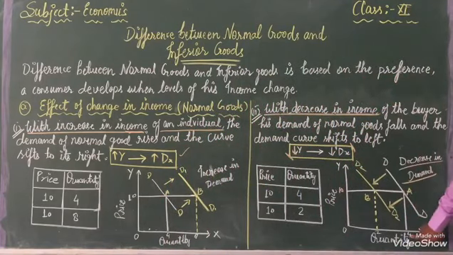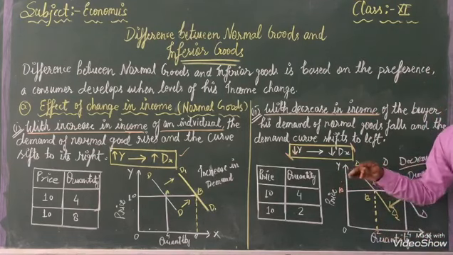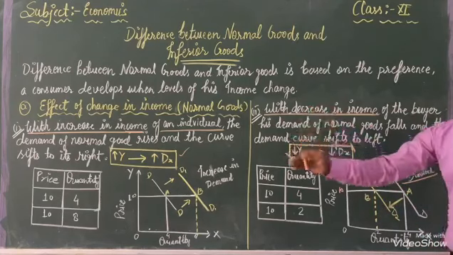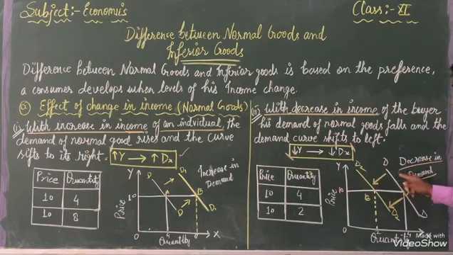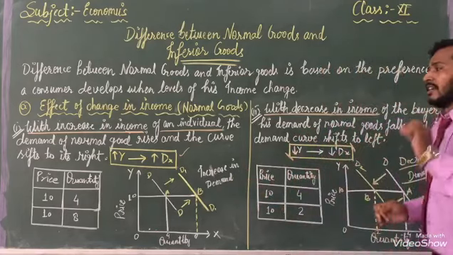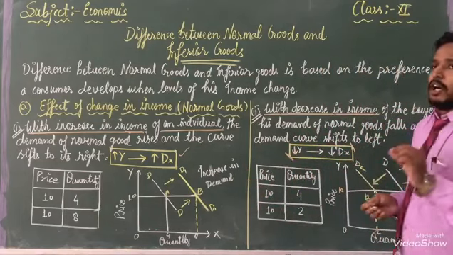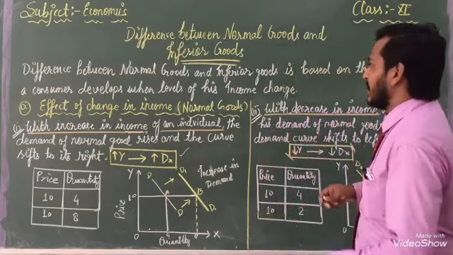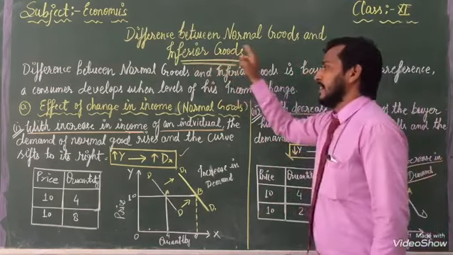First our demand is 4 units. Now our demand is 2 units. The arrow is showing a shift to the left, which means our demand is decreasing. With the help of two tables, we can know how our demand will increase and how our demand will decrease. Now our next topic is about inferior goods.